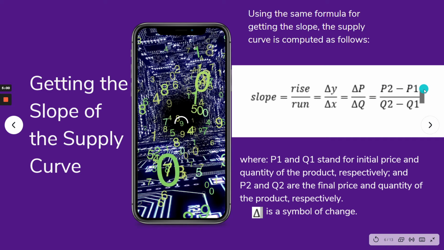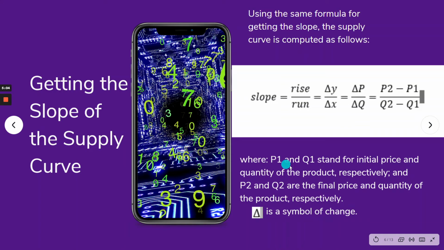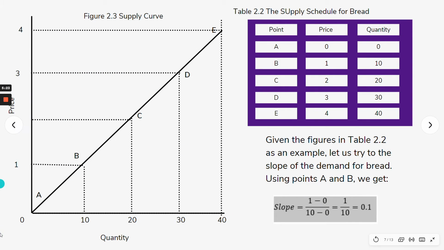price 2 minus price 1 over Q2 minus Q1. So where P1 is price 1, Q1 is the quantity supplied, and P2 is the second price, and Q2 is the second quantity. And this symbol is a symbol of change. Okay, so let's take, for example, this same graph. So we have A, B, C, D, E points.